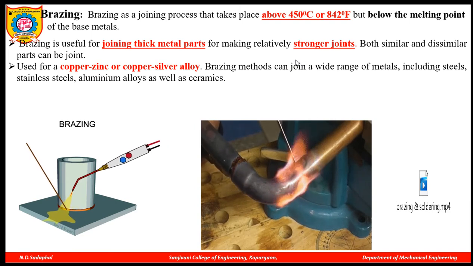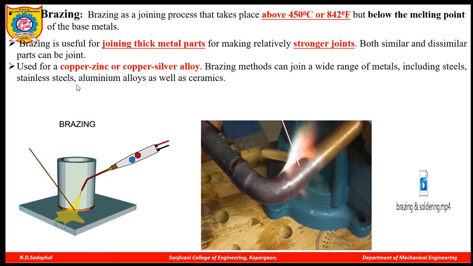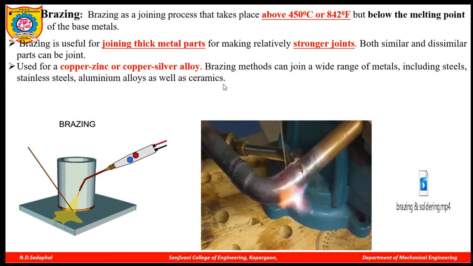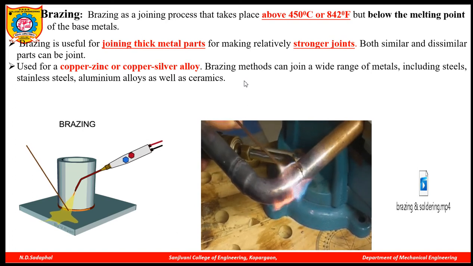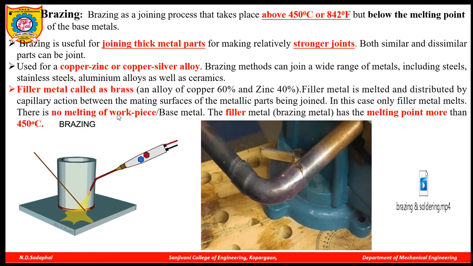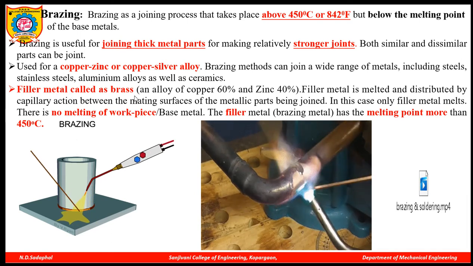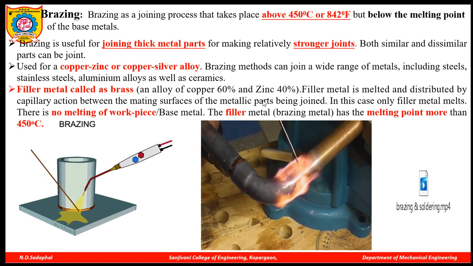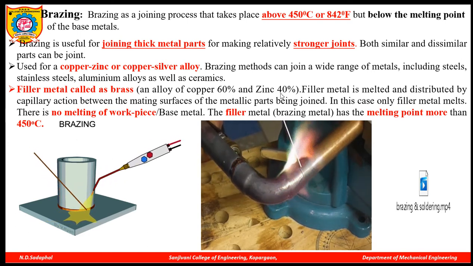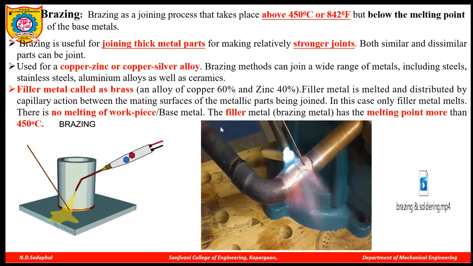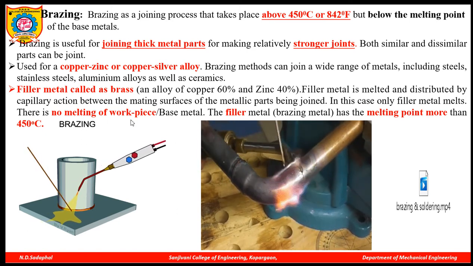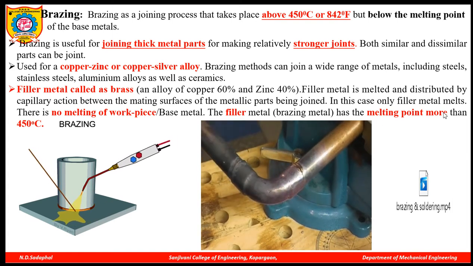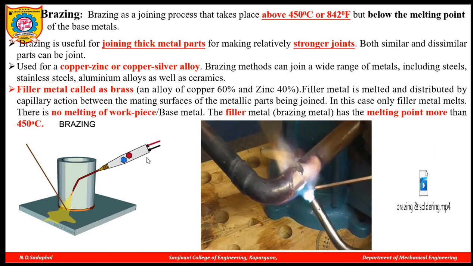Which filler metals can we use in the brazing process? Copper, zinc or copper silver alloy can be used as a filler metal in the brazing process. The filler metal is also called brass. We know brass is an alloy or mixture of copper 60% and zinc 40%. During the brazing process, there is no melting of your workpiece, only the filler metal is going to melt. The melting point of the filler metal is more than 450 degrees Celsius.